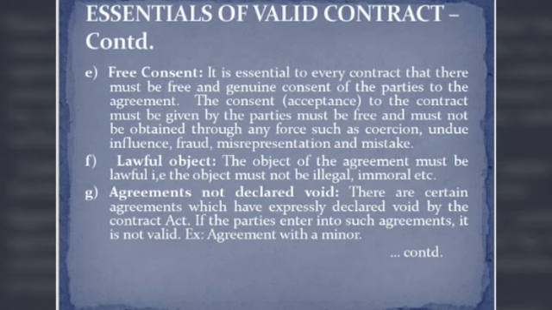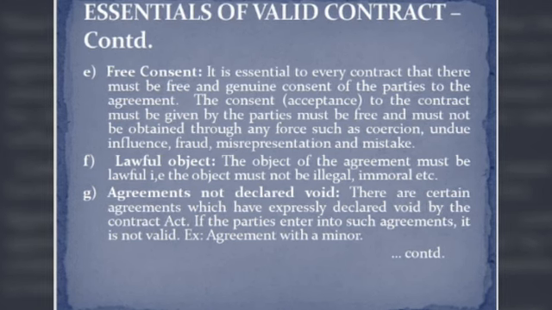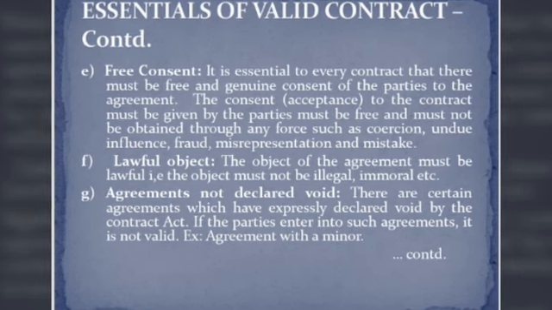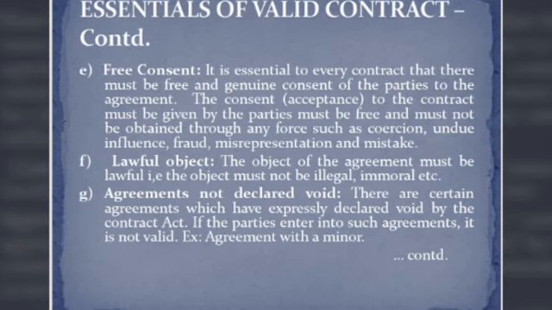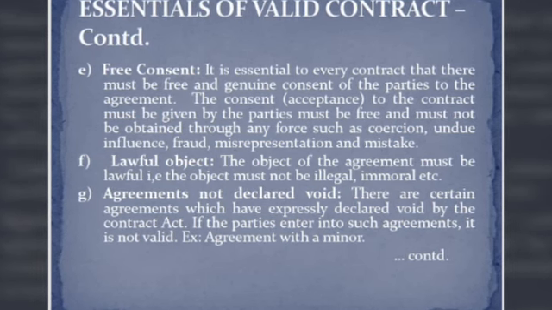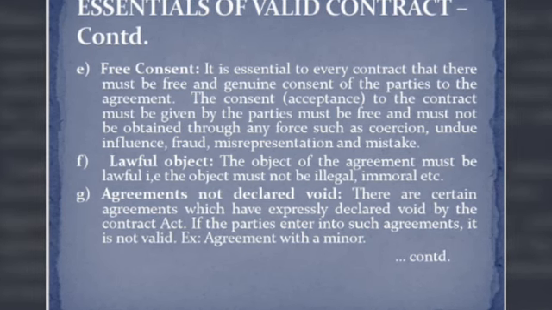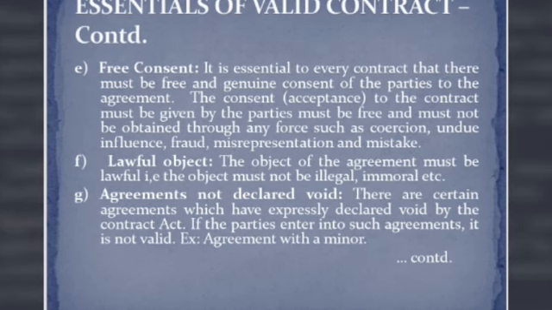The next essential to a valid contract is free consent. Free consent is nothing but the acceptance given by the parties to the contract. That acceptance must be given by the party without any compulsion. Without any compulsion, the parties must accept the contract. That is called free consent. The consent must not be obtained through any force.